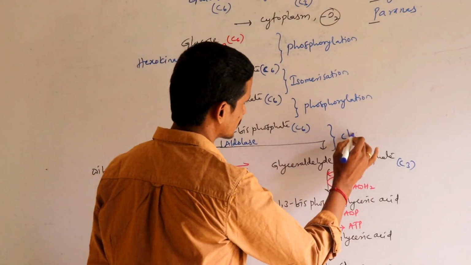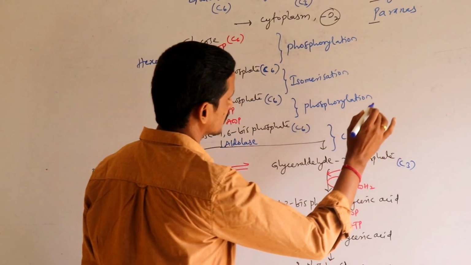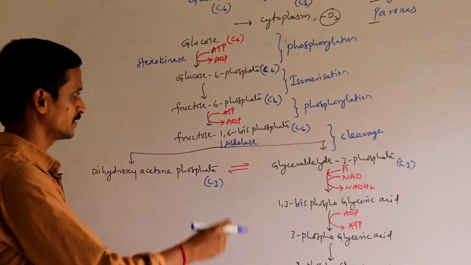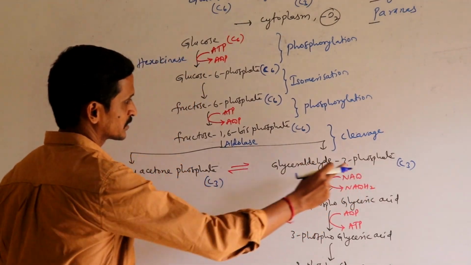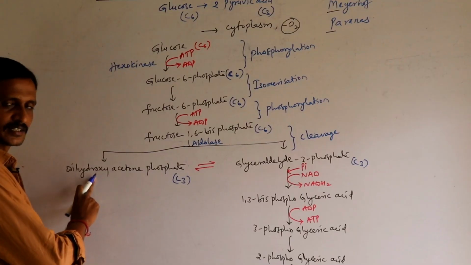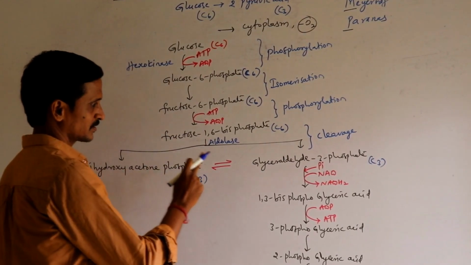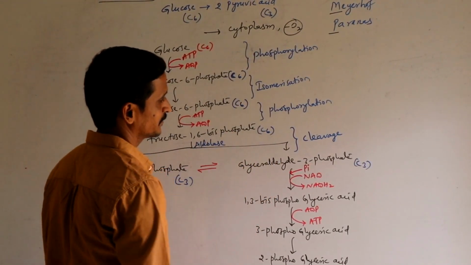It is divided, that's why this step is called cleavage. So a 6 carbon compound is converted into 2 three-carbon compounds. One is dihydroxyacetone phosphate, the other one is glyceraldehyde 3-phosphate.